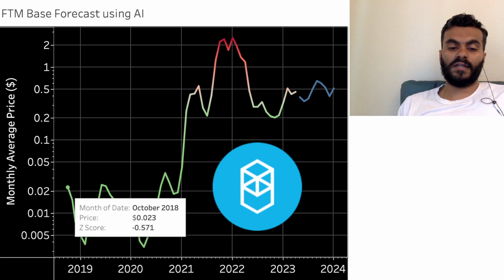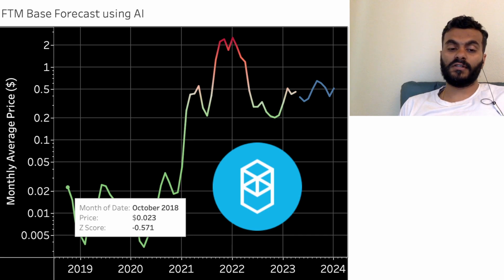You can also see another thing on your screen, on the ticker, which says Z score, and that stands for how far the price currently is from the average in terms of standard deviation. So for the month of October, the price is 2 cents, and that is 0.57 standard deviations away from the mean.